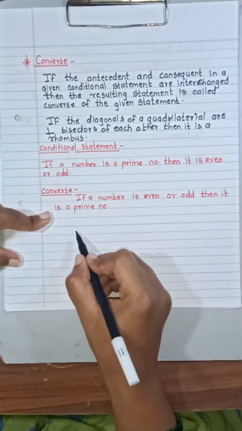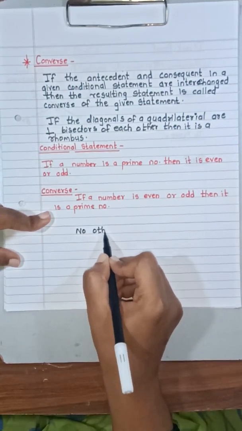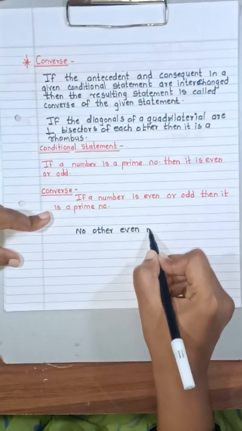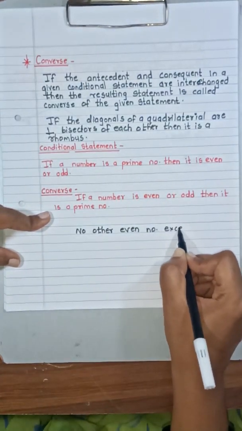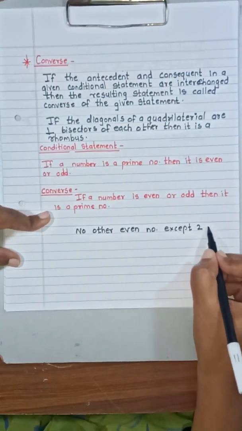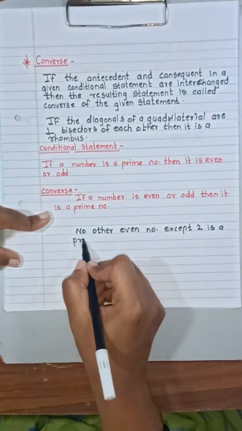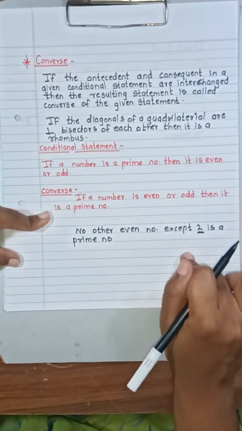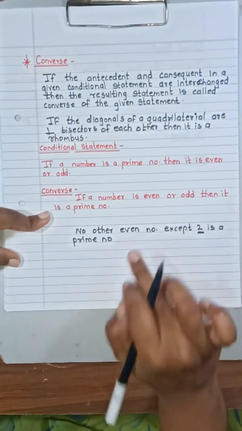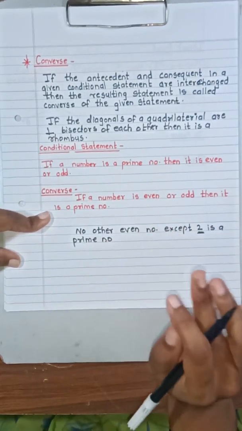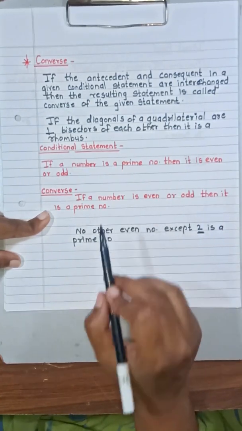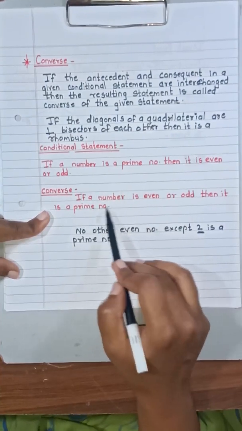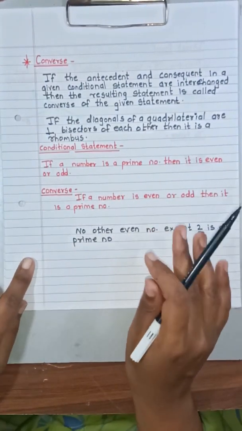But remember that no other even number except 2 is a prime number. Only 2 is an even number which is prime, but any other even number is not a prime number. So you can find here that the converse of this statement is false. Okay, the converse is false.